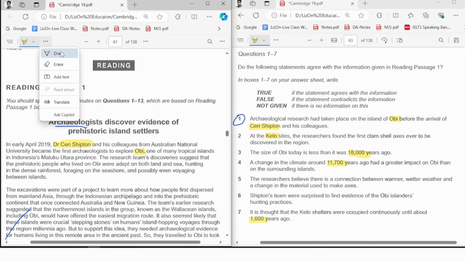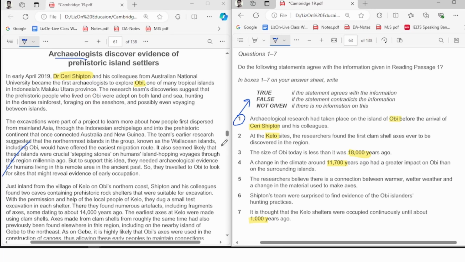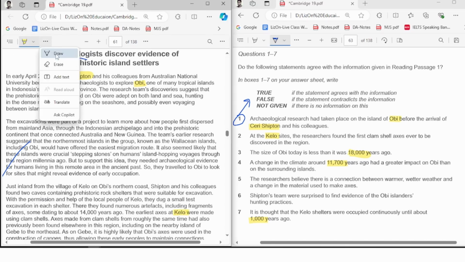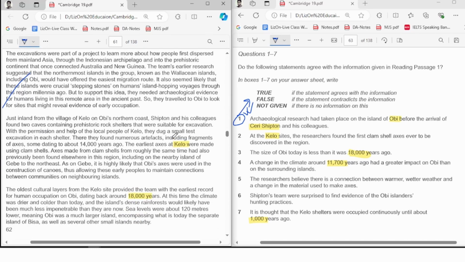How will it help you? If you tried to solve one question at a time, you would just read the question, then come here. You wouldn't really know where to start. Maybe you know where to start, but you don't know where to finish. If you can find another word, things will be easier for you. Let's say here you can see the word hello. You can find this very easily, can't you? Before, when you looked for the answer to number 1, you didn't know where to start and where to finish. Now you know.